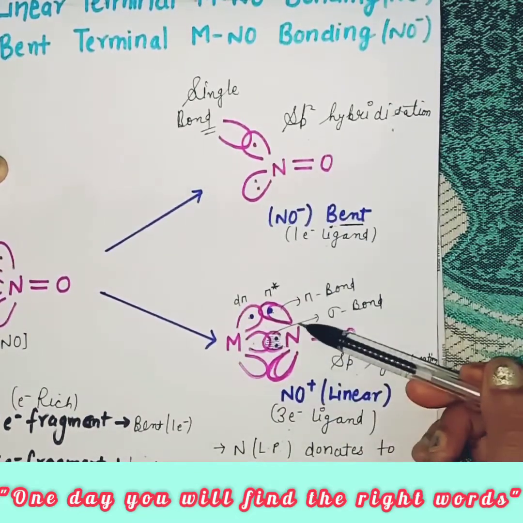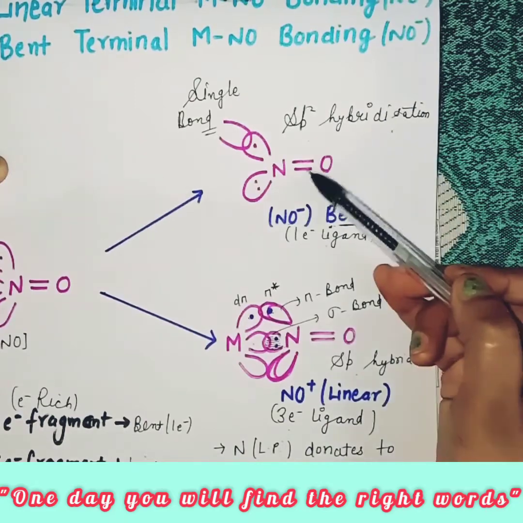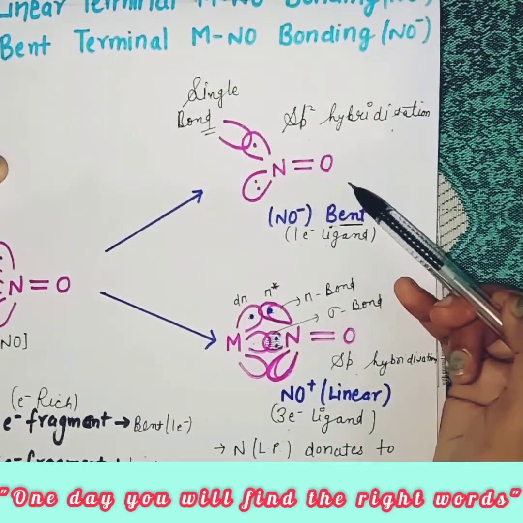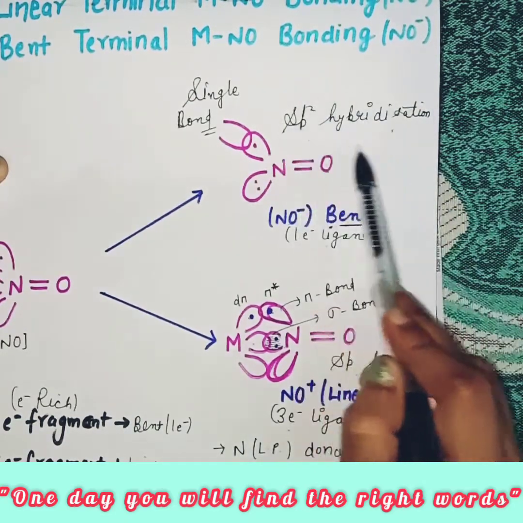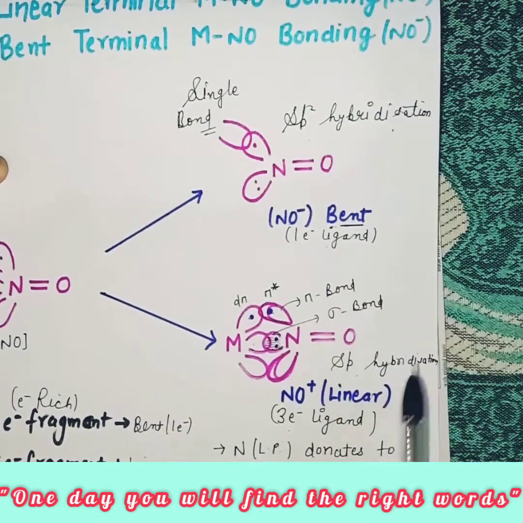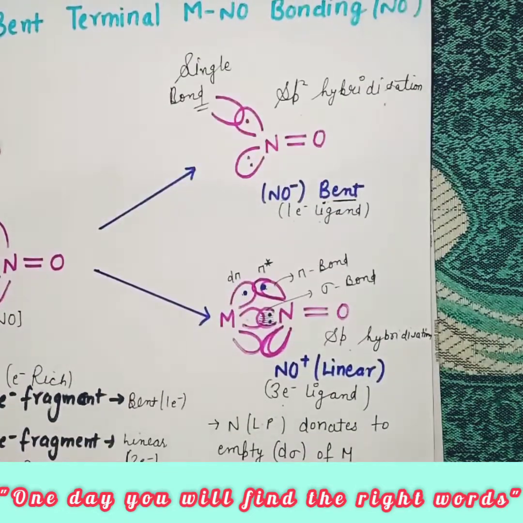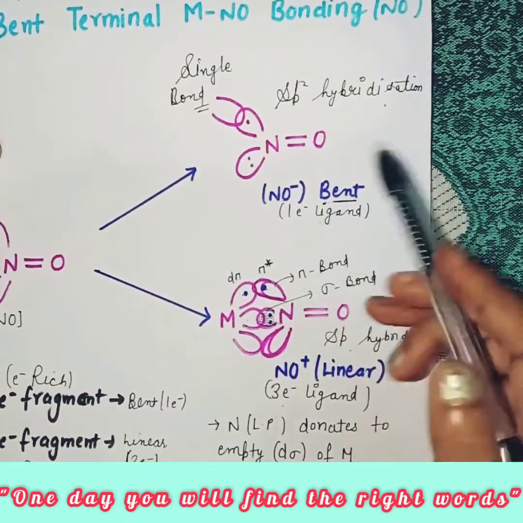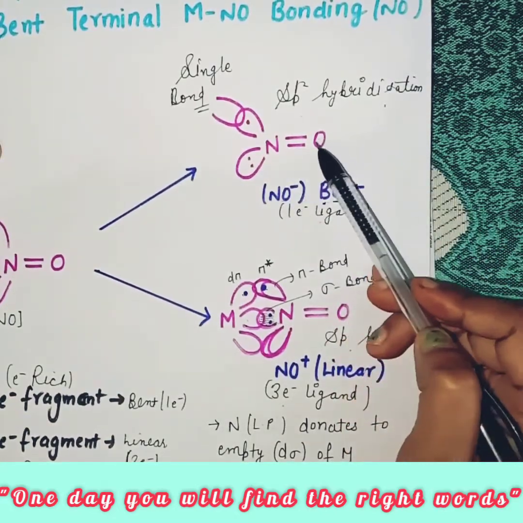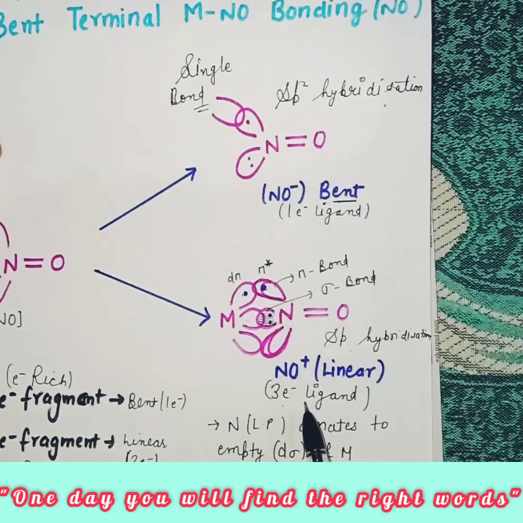NO positive shows linear bonding, and NO negative shows bent bonding. So one has sp2 hybridization and the other has sp hybridization. And the one very important thing in this is that NO negative donates 1 electron and NO positive donates 3 electrons.